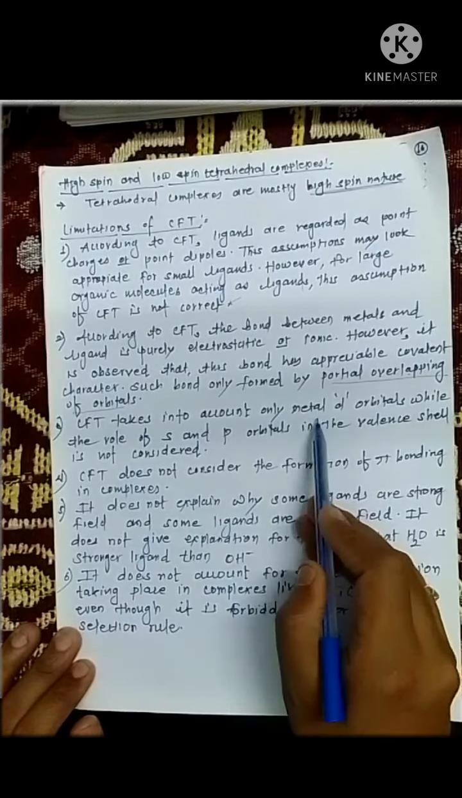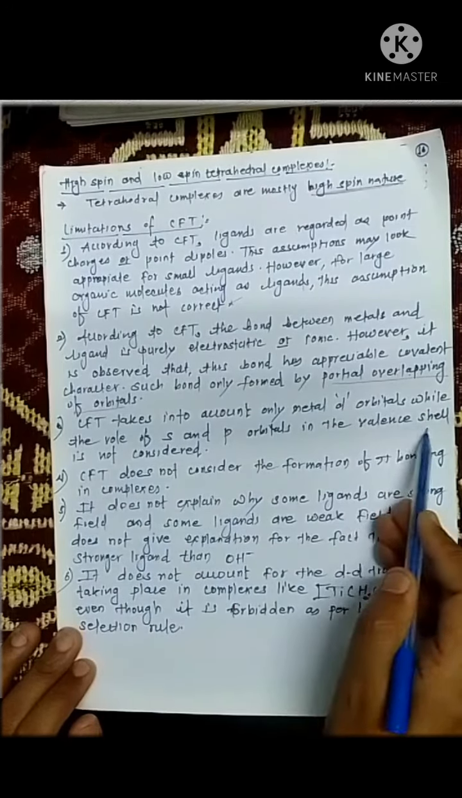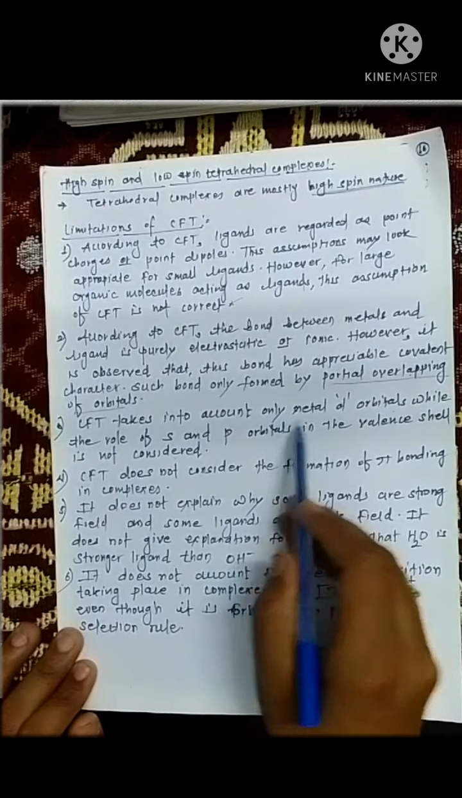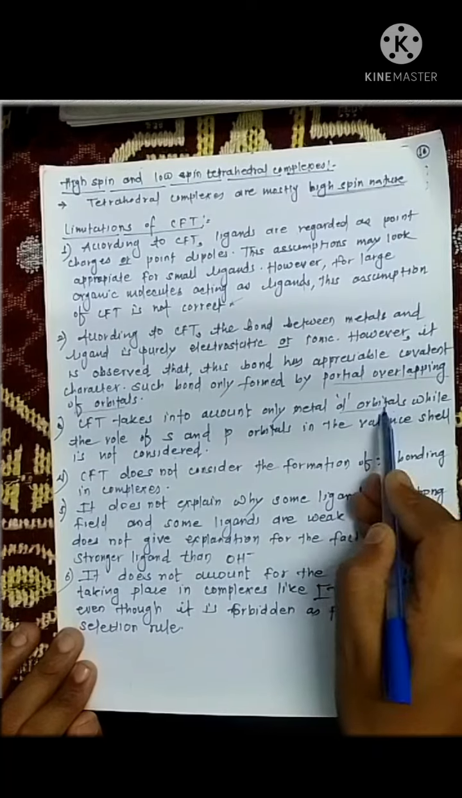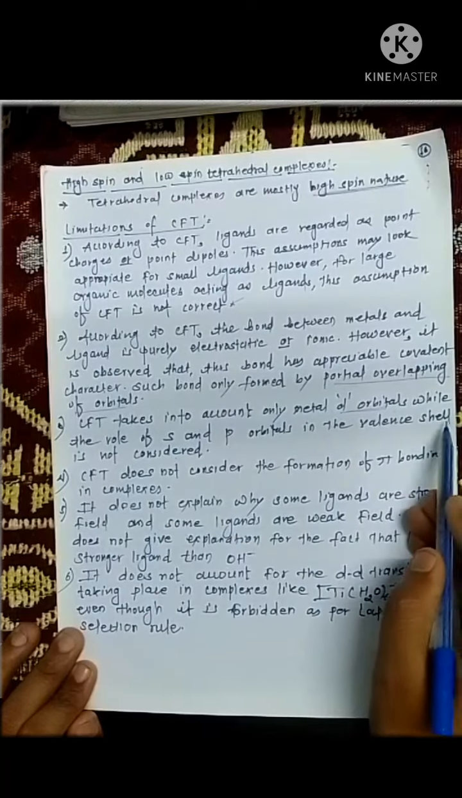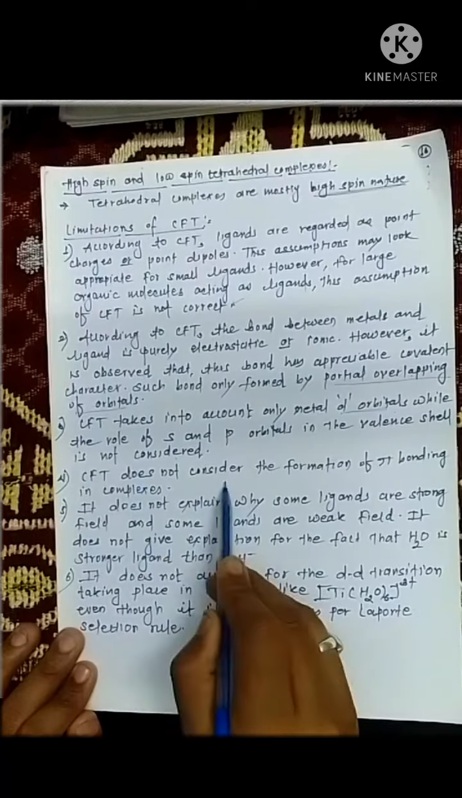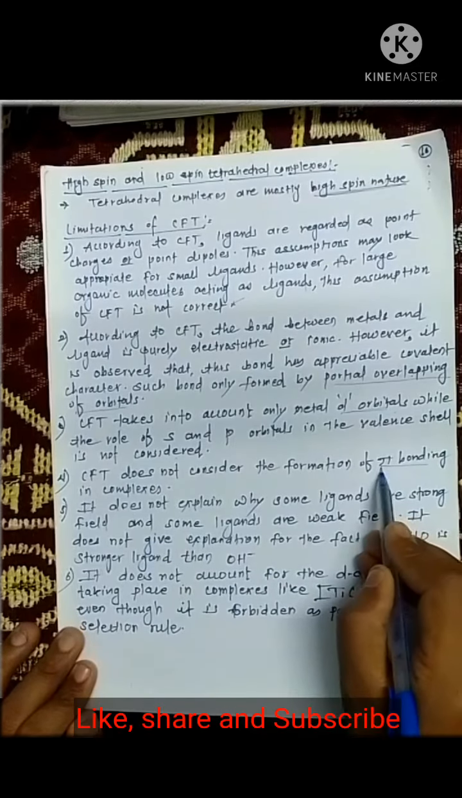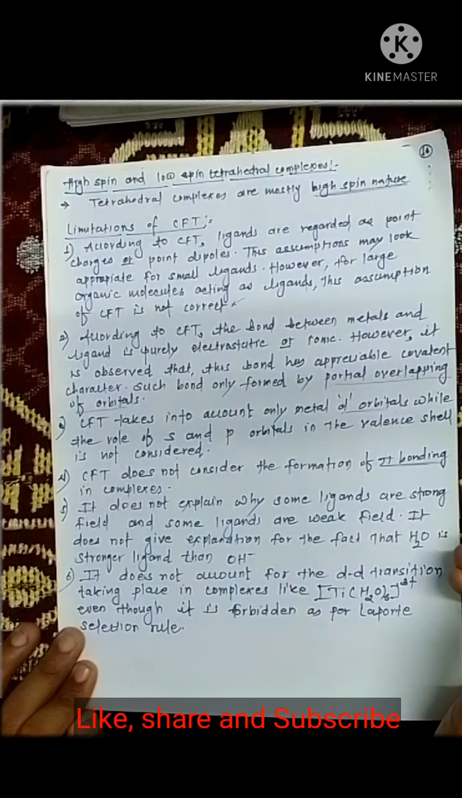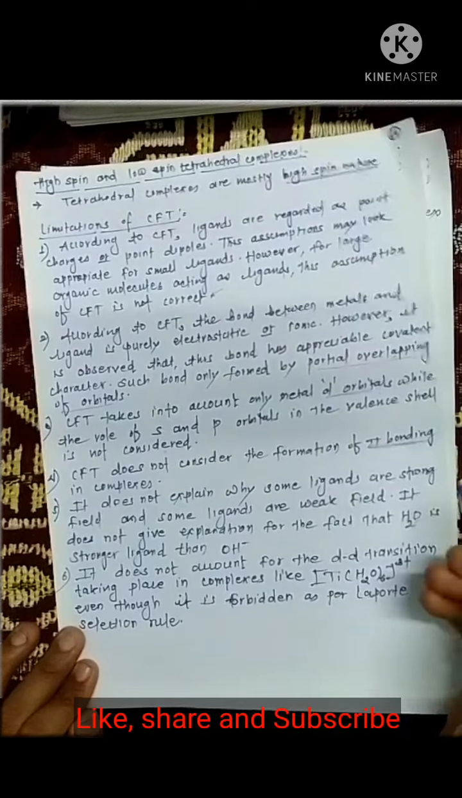CFT takes into account only the metal d orbitals, while the role of s and p orbitals in the valence shell is not considered. In all of CFT we discuss the d orbitals of the metal. The role of the s and p orbitals is not considered in CFT. It is also one of the drawbacks. CFT does not consider the formation of pi bonding. There are complexes which have pi bonds in their structure. CFT does not consider the formation of pi bonding. It is also one of the drawbacks.